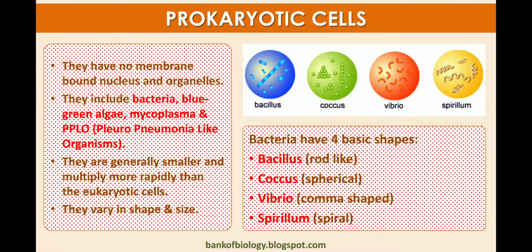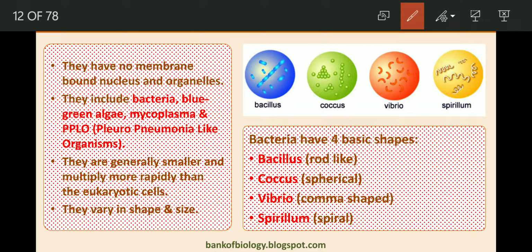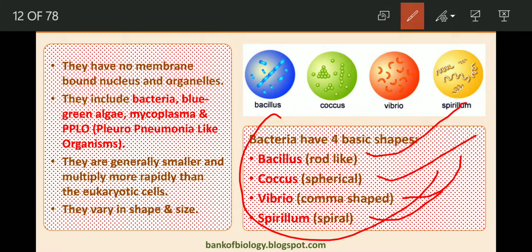In the previous lecture on biological classification we learned about kingdom Monera. Depending upon their shape, bacteria are of four types. First is the bacillus, which is rod-like in shape. Coccus means spherical in shape, vibrio is comma-shaped, and spirillum is spiral in shape. All these shapes of bacteria come under the prokaryotic cell.